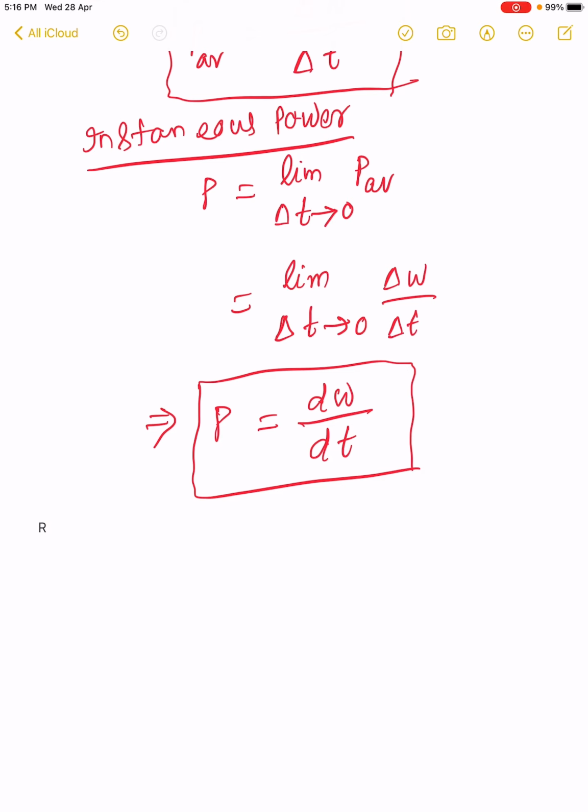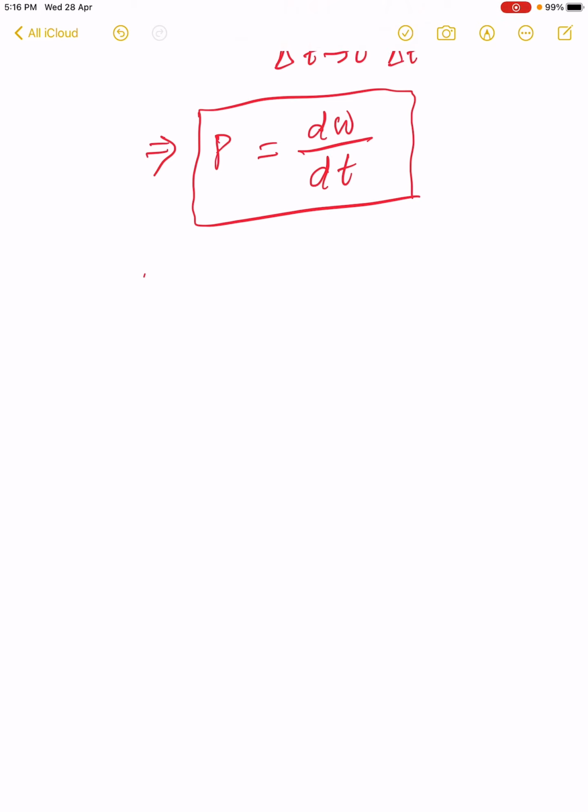As we know, dW is the dot product of force and displacement, F dot ds. So in place of dW, we write F dot ds.